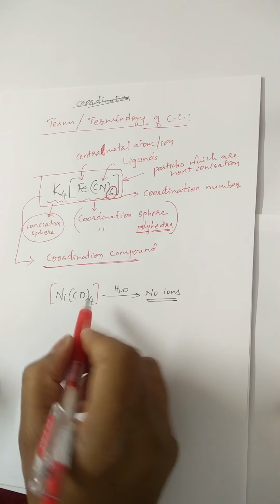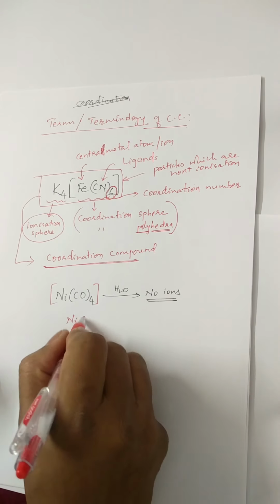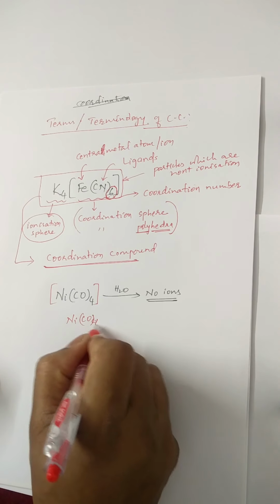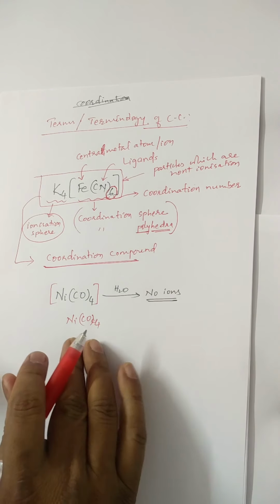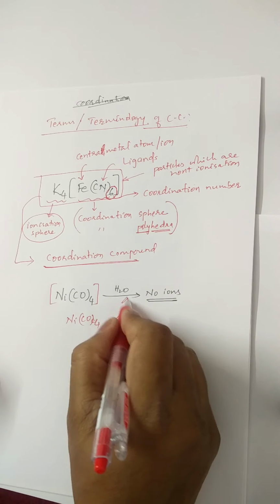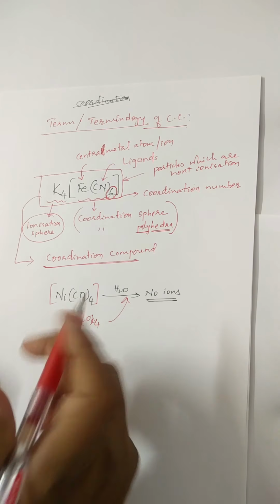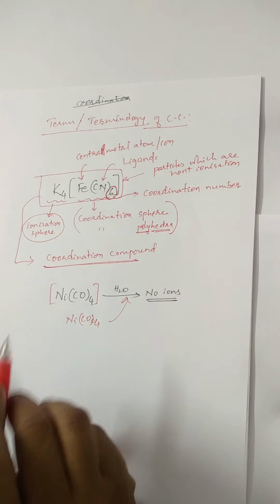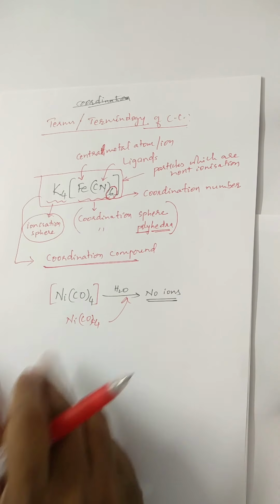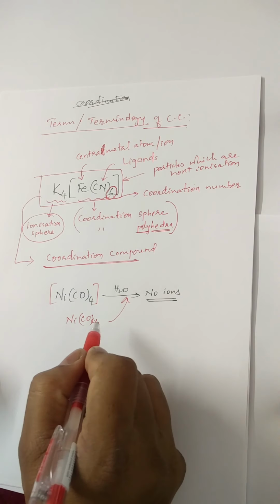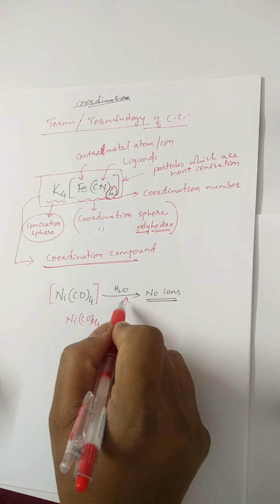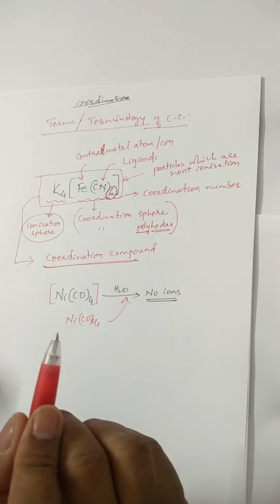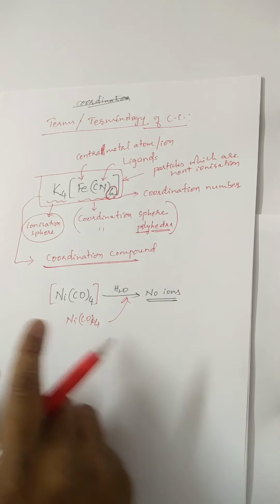If you do not use square brackets, it simply means that it will not ionize in water. And if you use square brackets also, no problem. Please find the difference. Or you can use square brackets totally.